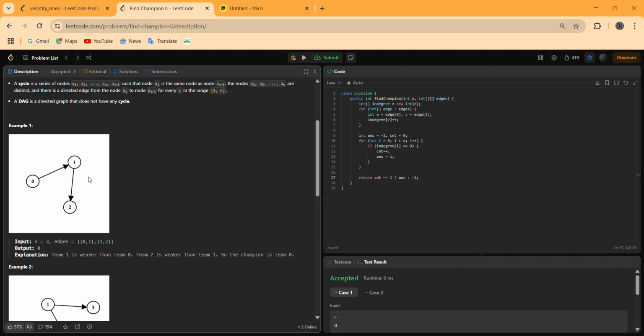Then we check if that array list has a size equal to 1. If it is equal to 1, we return the first element, or if it is greater than 1, we return -1. That means there are 2 or more nodes that have in degree equal to 0.